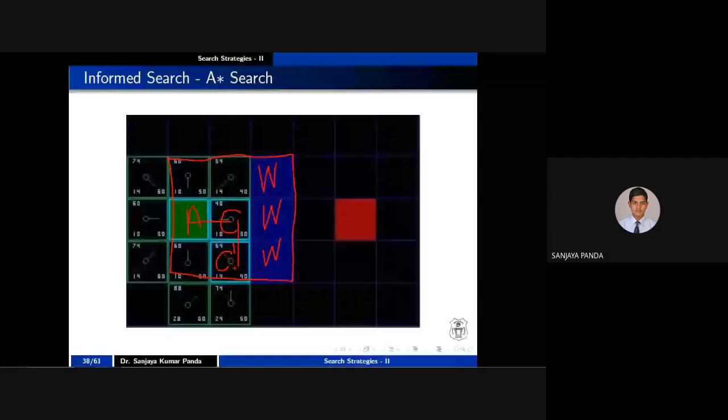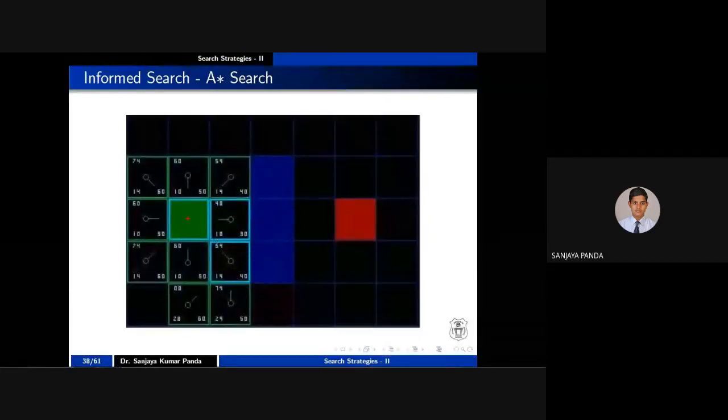But what happened here, try to understand. The cost from A to B, what is the cost? The cost from A to B is 10, right? What is the cost from A to C? Let me write, this is C. What is the cost from A to C? It is 10. What is the cost from C to C dash? It is again 10. What is the total cost you are incurring to reach C dash? It is nothing but 20.